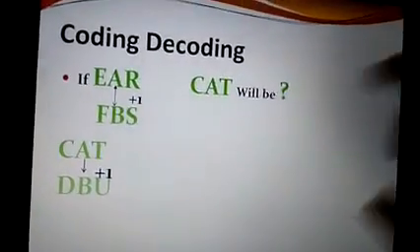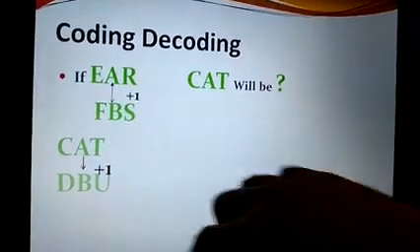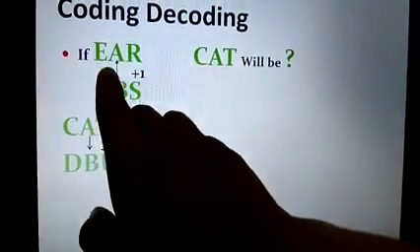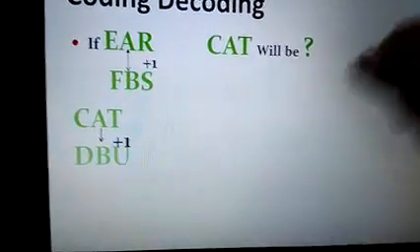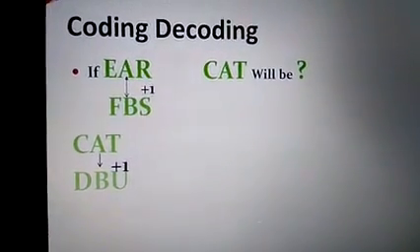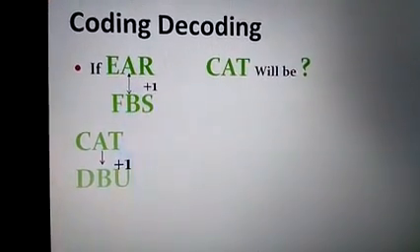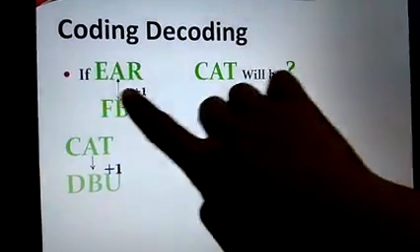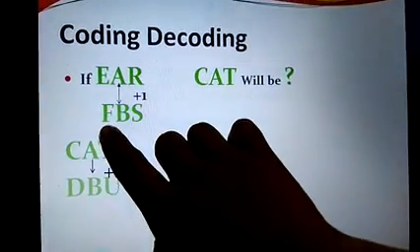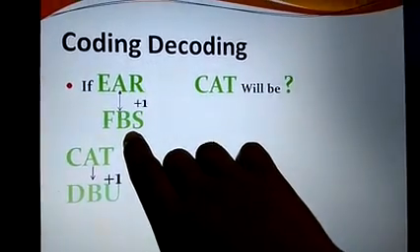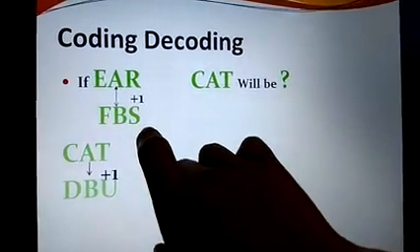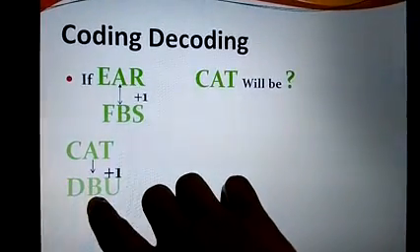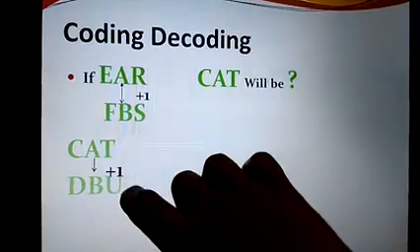Now you will say, ma'am, what is this +1 written? +1 means when we are moving ahead of that alphabet, like the successor of the alphabet. We have learned, right? Successor and predecessor. In maths, what is the successor of 4? 4 plus 1, that is 5. So the successor of E is E plus 1, that will be F. Successor of A will be B, successor of R will be S. Similarly, here successor of C will be D, successor of A will be B, and successor of T will be U.